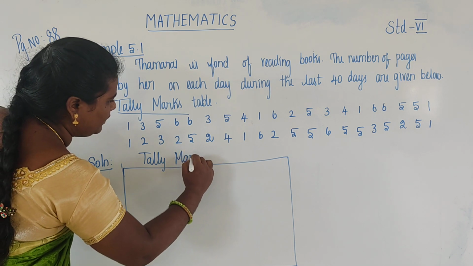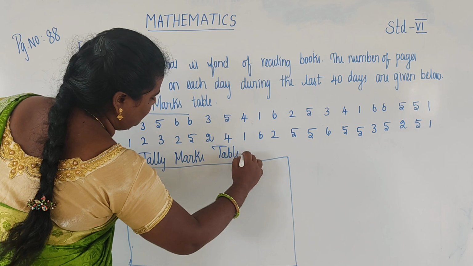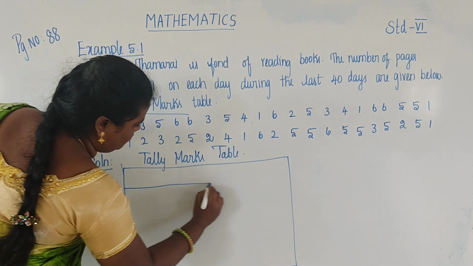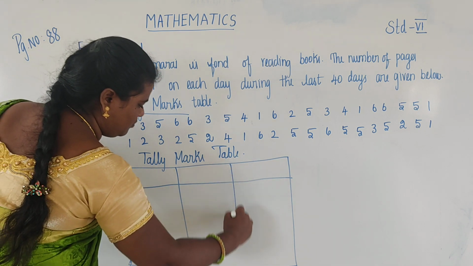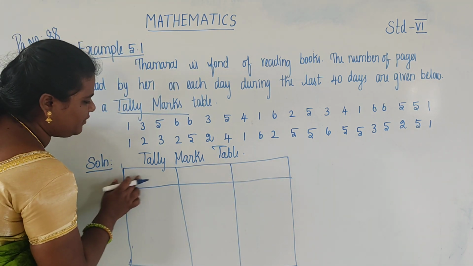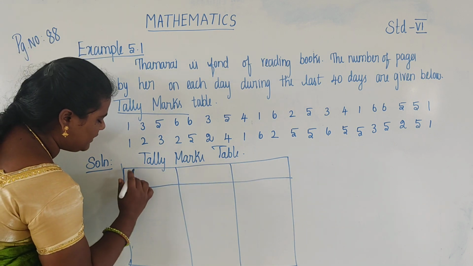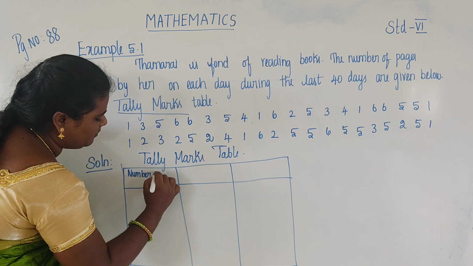First, we take the first row, and take the number of pages.